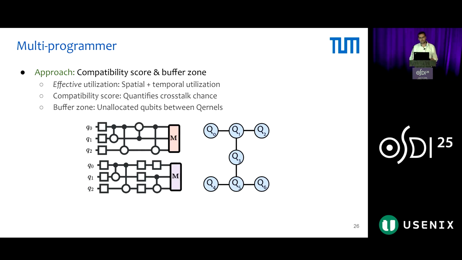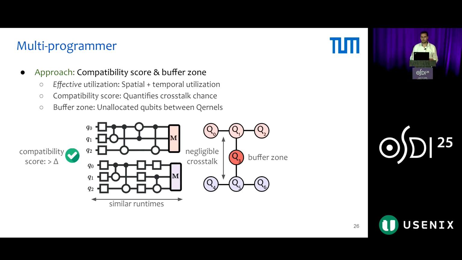To address both challenges, we use a compatibility score and a buffer zone. The first component of the compatibility score is effective utilization, which captures the temporal utilization as well. So in this case, these two kernels have similar runtimes. The compatibility score also quantifies crosstalk, and if it passes a certain threshold, we are good to go to collocate these two kernels. When allocating these kernels on the QPU, we leave some empty qubits as a buffer zone to mitigate crosstalk.